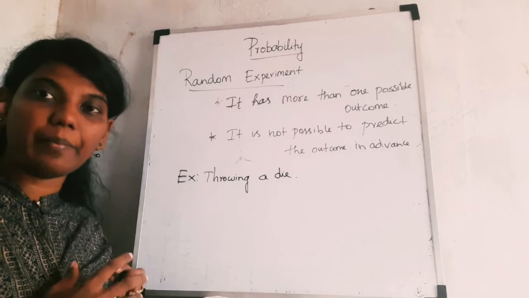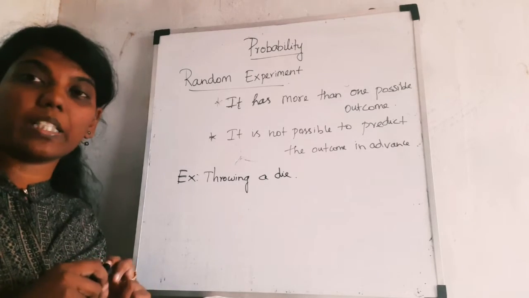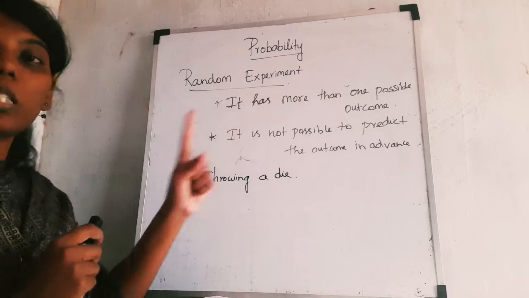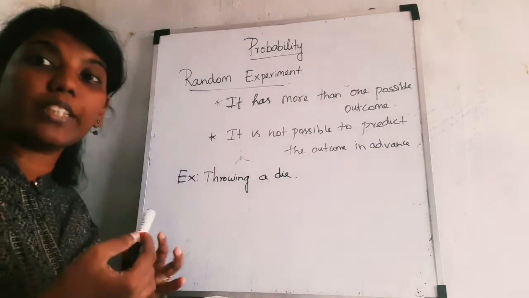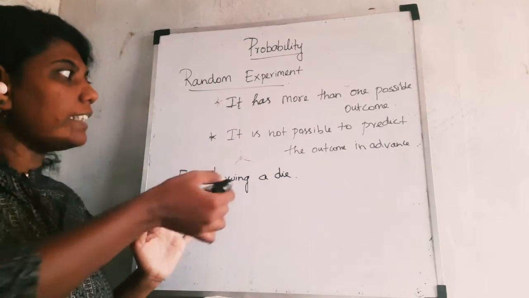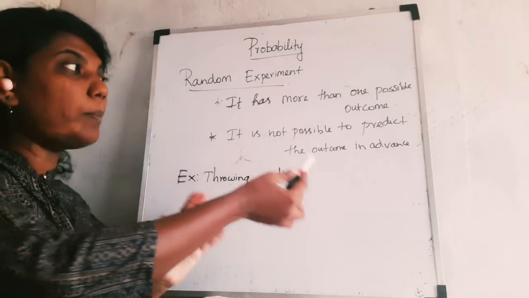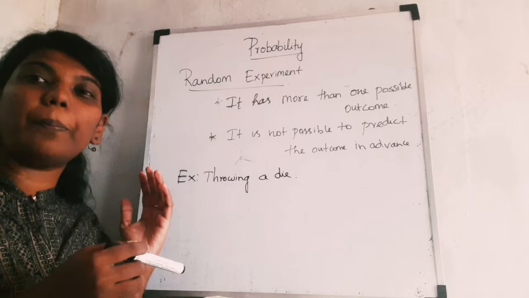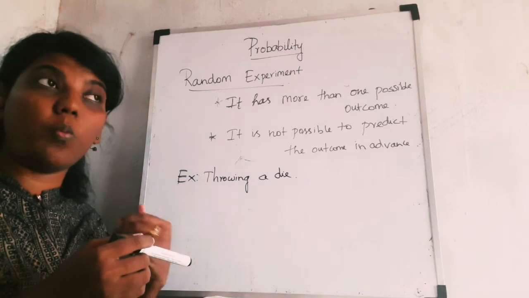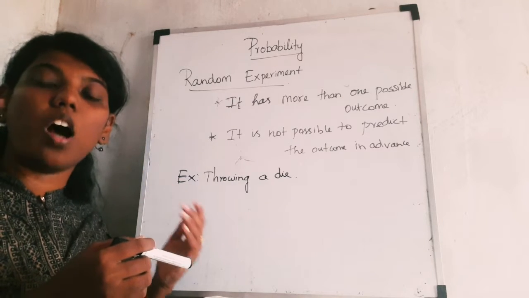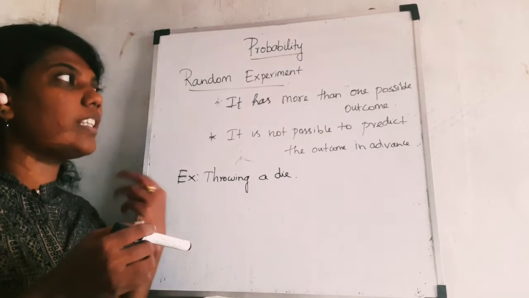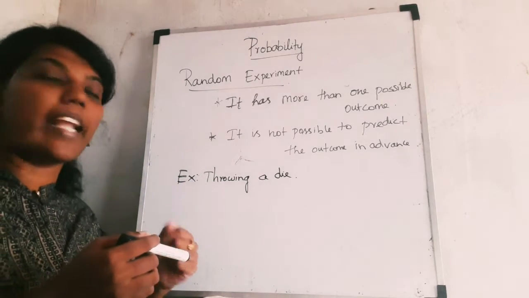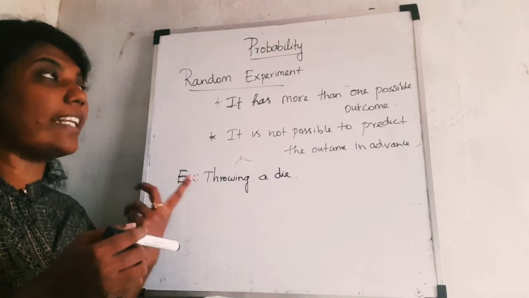So what is a random experiment? It has to satisfy two conditions. One, it should have more than one possible outcome. And the next one, it is not possible to predict the outcome in advance. So what will come as the result, you can't predict. If something satisfies these two conditions, then you can say that it is a random experiment.